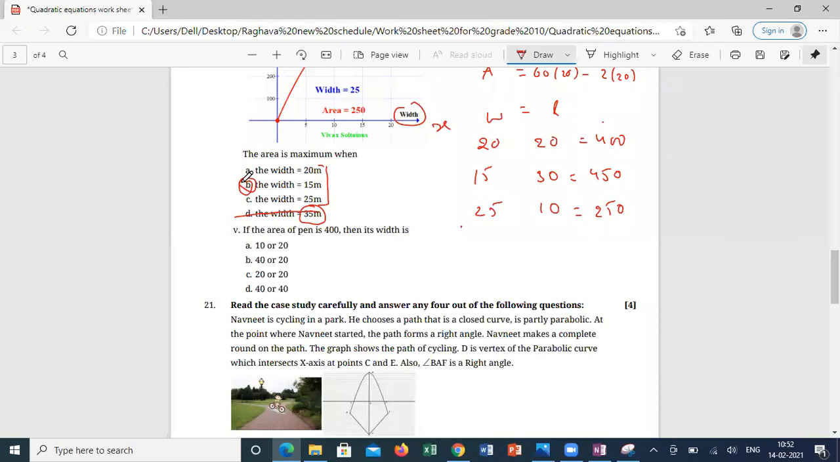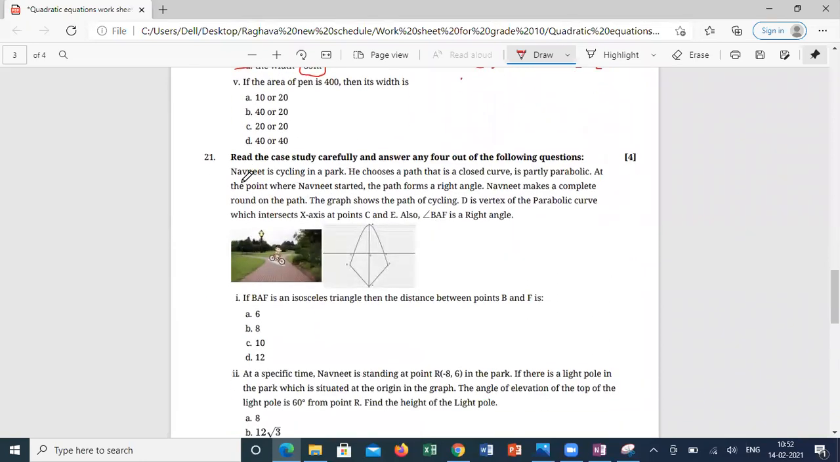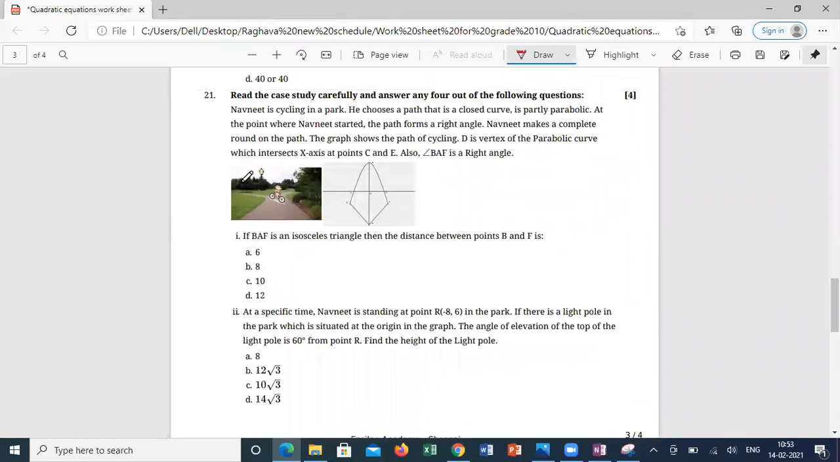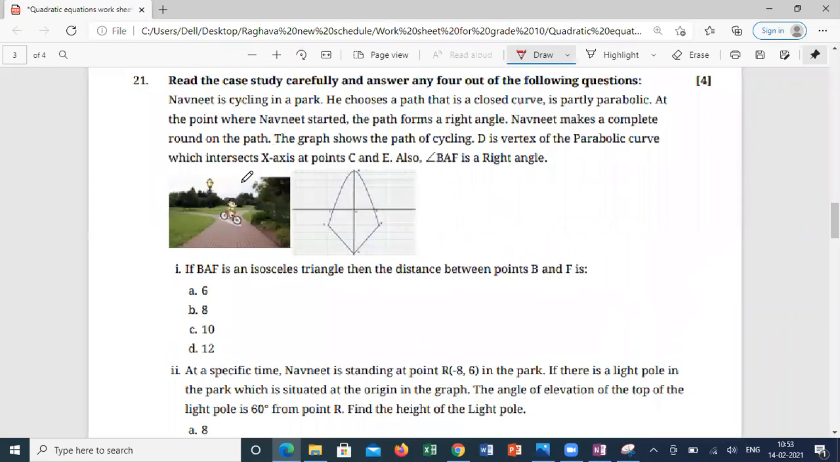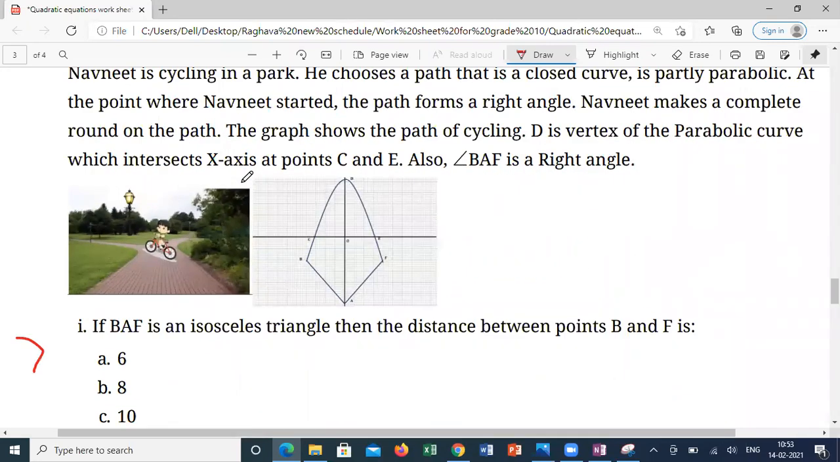Yes, sir. So go for the 21st question. Tell me. I'm just zooming out. Yes.